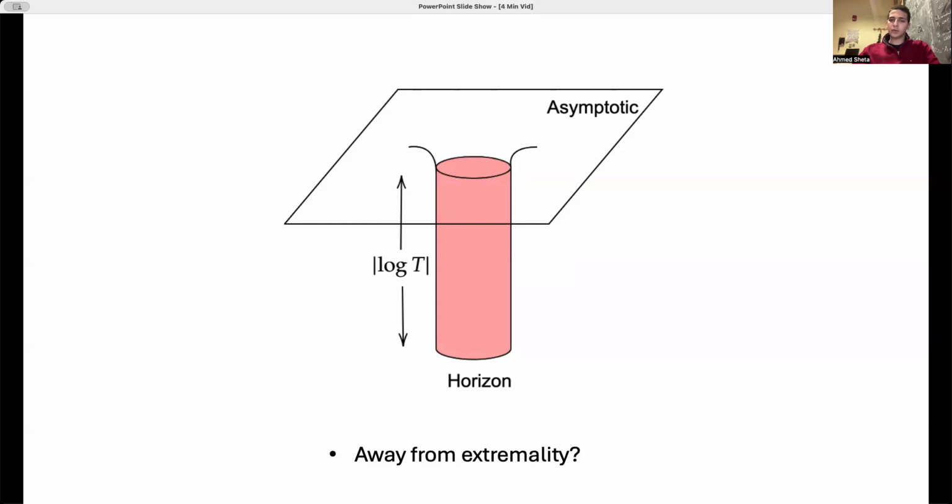Unfortunately, this enhancement only occurs at very low temperatures. And our inability to come up with analogous universalities at arbitrary Hawking temperatures has hindered progress in understanding the quantum mechanics of black holes away from extremality. The theme of this paper is about exploring universal symmetry enhancements in arbitrary temperature Schwarzschild black holes.